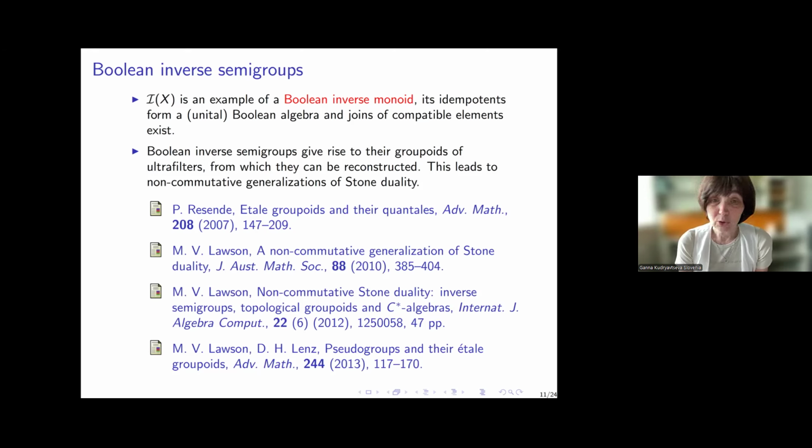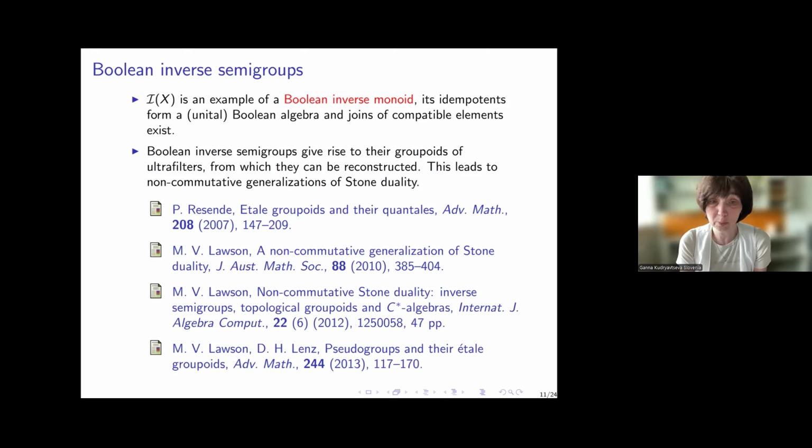Boolean inverse semigroups give rise to the groupoids of ultrafilters from which they can be reconstructed. And this generalizes the classical Stone duality between Boolean algebras and generalized Boolean algebras and locally compact Stone spaces, and leads to non-commutative Stone dualities. So here I state some papers where this was developed.